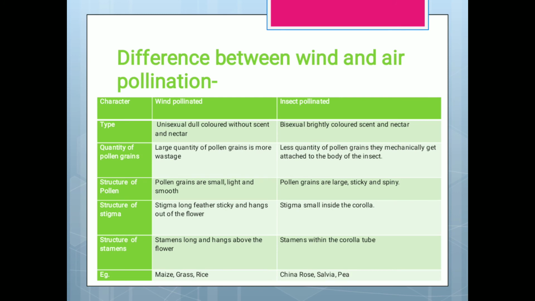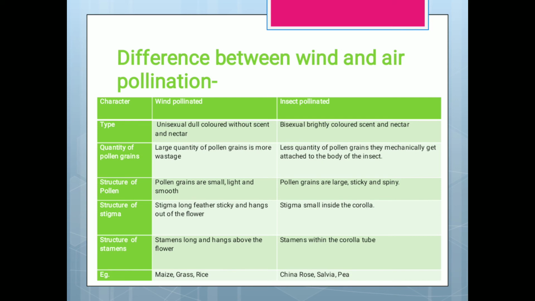Now there are specific differences between wind and insect pollination. Actually, that air has come in by mistake. In wind pollinated, the flowers are unisexual, dull colored, without scent and nectar. As we learned before, they do not need insects. But in insect pollinated, the flowers are bisexual, brightly colored, with scent and nectar. So the scent and nectar is there so that they can attract the insect.